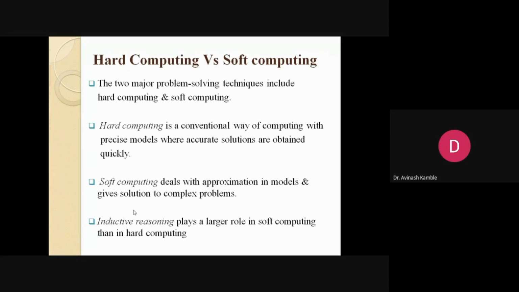So here we have classical set theory. It fails, so we have introduced fuzzy set. Those fuzzy sets and classical sets only help us to represent the data. Then once we have accumulated the data, we talk about the computation. And if you talk about computation in the broader perspective, computation can be classified into two types: hard computing and soft computing.